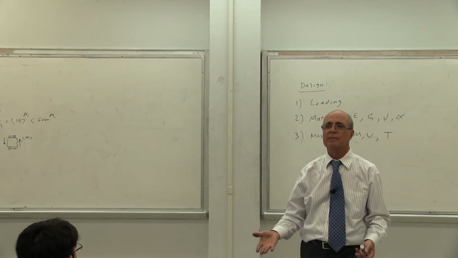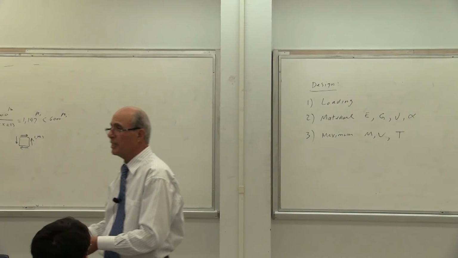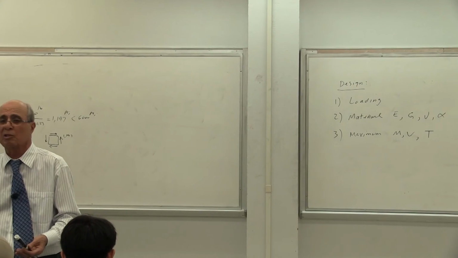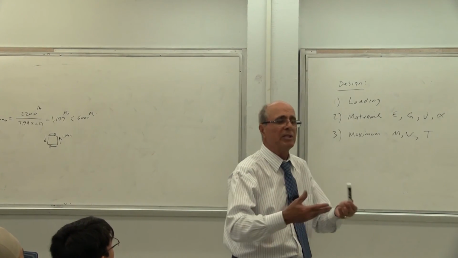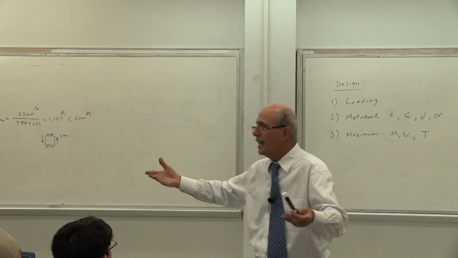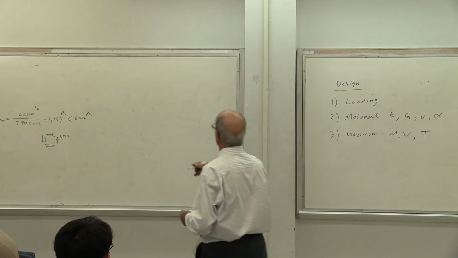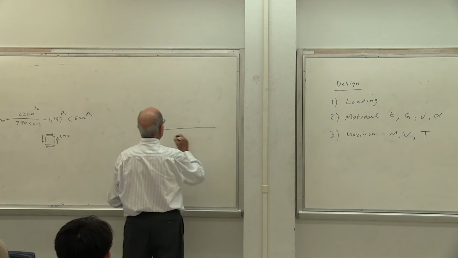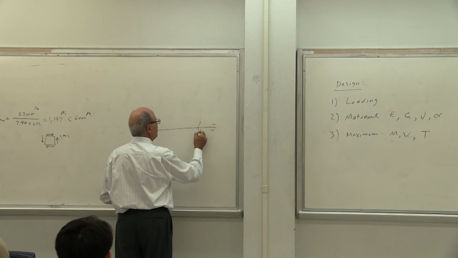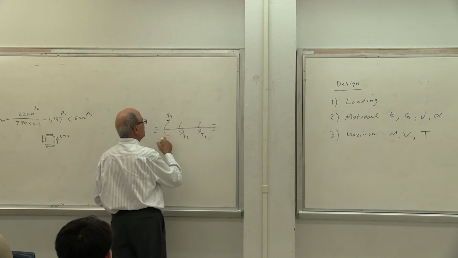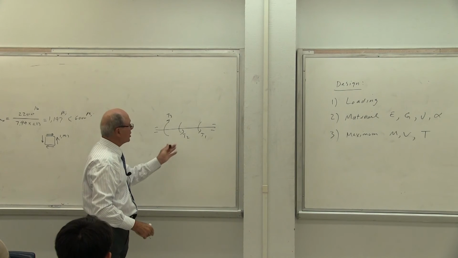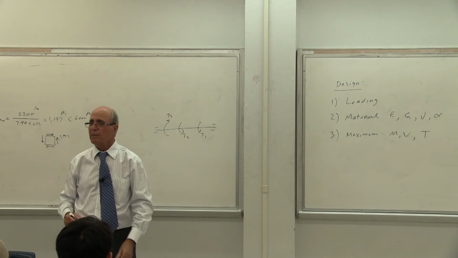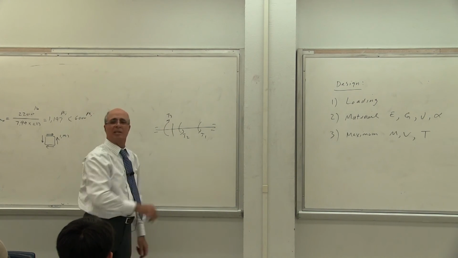Yes or no? Correct? First, I need to calculate the shear and moment diagram, and the torque diagram has nothing to do with the size of the thing. Have you noticed that? It only depends on the length, which we already know. We have a beam or we have a shaft. Okay, this is the shaft sitting on some bearing. Then I have a torque T1 here, then a torque T2 here, then a torque T3 here. Obviously, T3 must be equal to T1 plus T2. Somewhere in this shaft torque is maximum, but probably it is here. Is that correct or not?